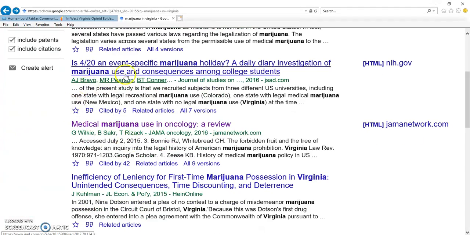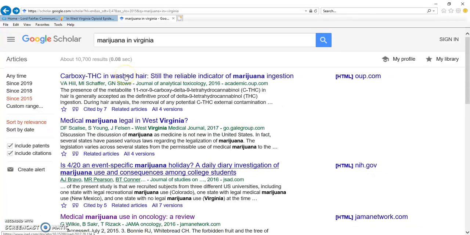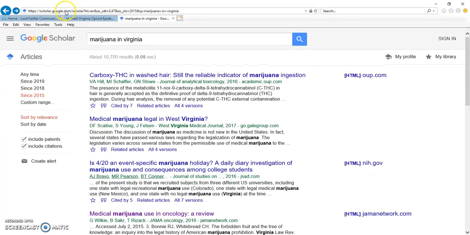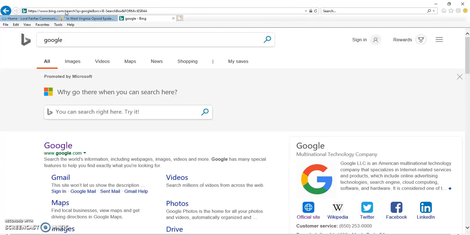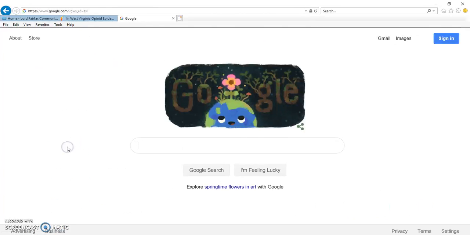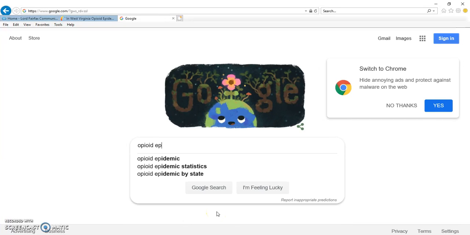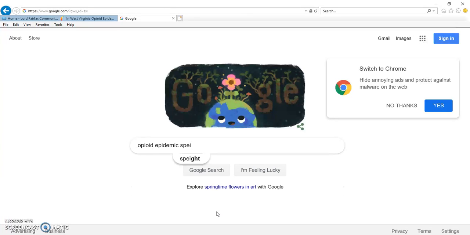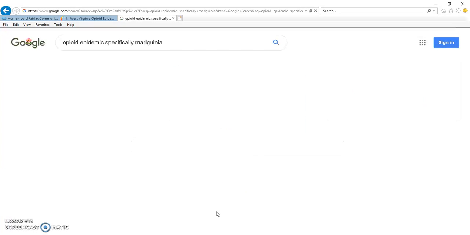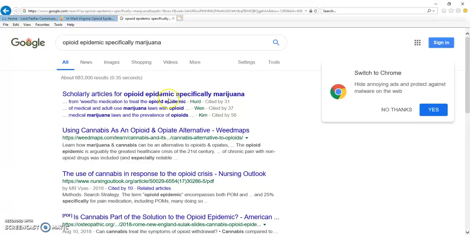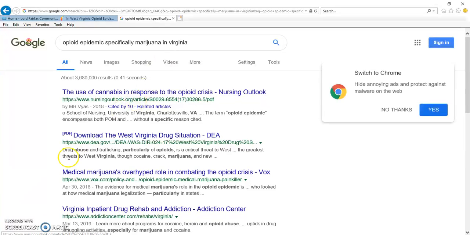So if I don't have anything else that I want to see on Google Scholar, I will just go to straight Google. And then I type in opioid epidemic, specifically marijuana. I can't spell, I'm sorry. So here is this of everything. It also gives me scholarly articles that I might want to use. But I want to look at what is in Virginia.